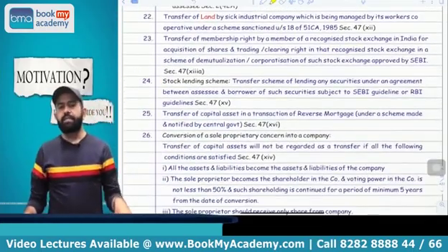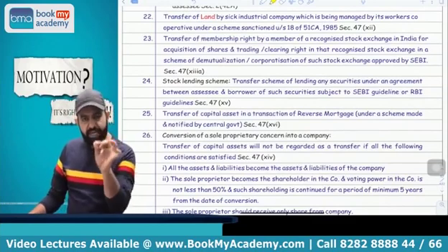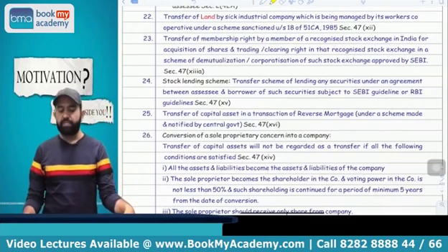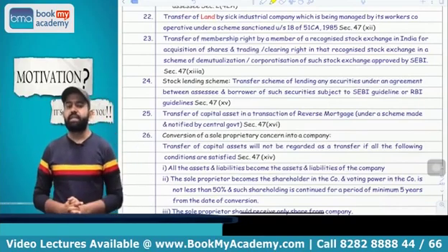Yes. Now try to understand, if there is any sick industrial company and the sick industrial company transfers any land, then it is not treated as transfer, capital gain is not applicable. Sick industrial company transfers any land, then it is not treated as transfer, capital gain is not applicable.